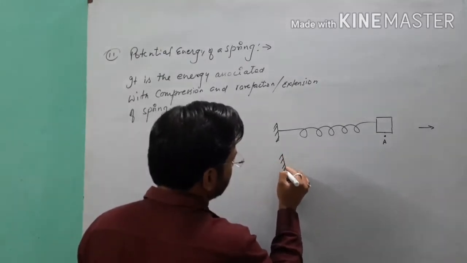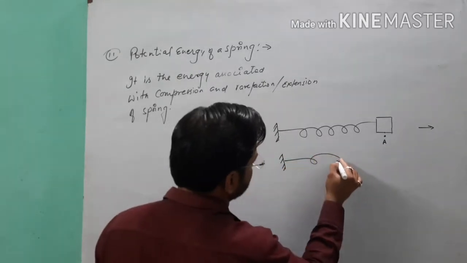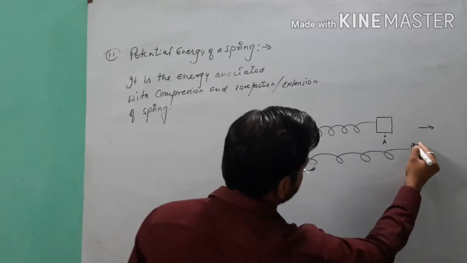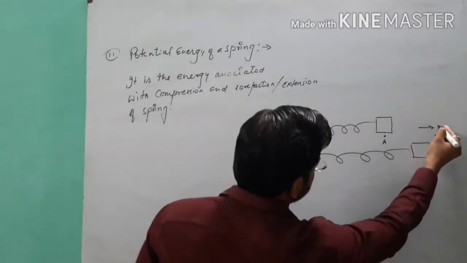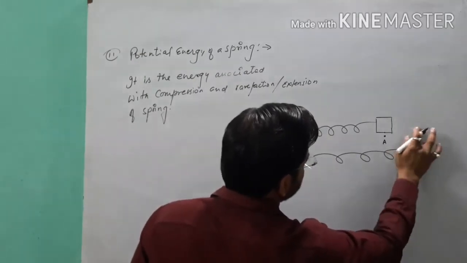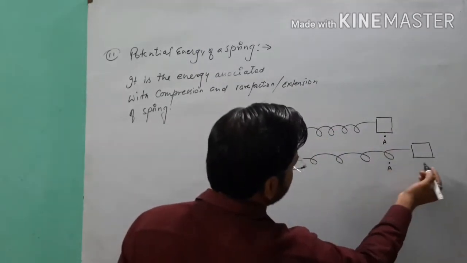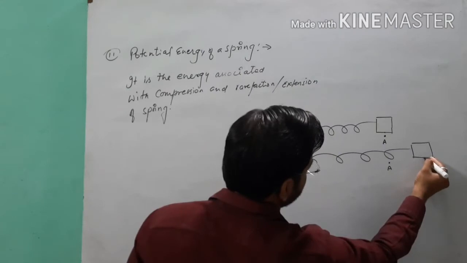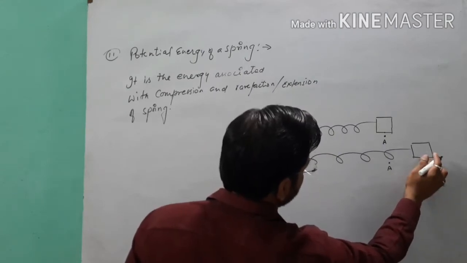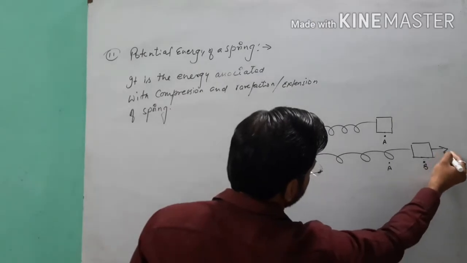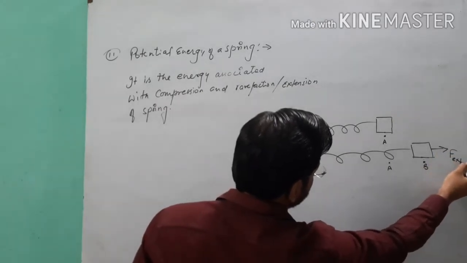So here see, if we apply the force on that spring in this direction, suppose this is our initial point A, and this is the same initial point A, and here the new position of the spring by applying the force. This is our F external force.